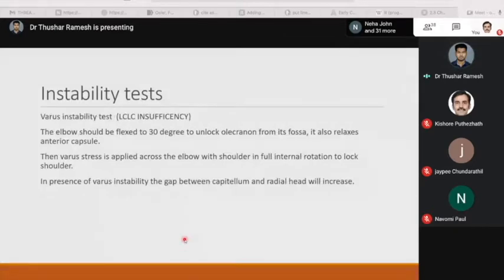First, the varus instability test. It is usually done to find out whether there is lateral collateral ligament complex insufficiency. The elbow should be flexed to 30 degrees to unlock the olecranon from its fossa. It also releases the anterior capsule. Then a varus stress is applied across the elbow with the shoulder in full internal rotation to lock the shoulder. In the presence of varus instability, the gap between the capitulum and the radial head will increase.